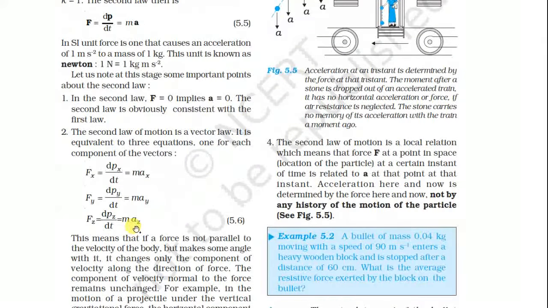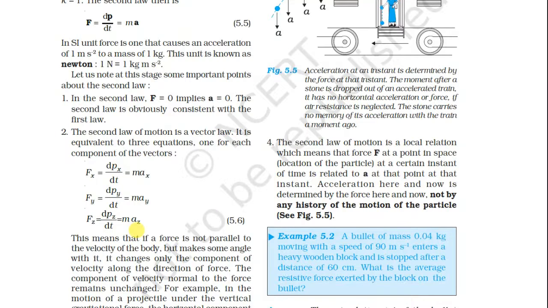The second thing is that the second law of motion is a vector law. It is equivalent to three equations, one for each component of the vector. Fx is equal to dpx/dt, which is equal to max. Also Fy is equal to dpy/dt, which is equal to may, and Fz is equal to dpz/dt, which is equal to maz.